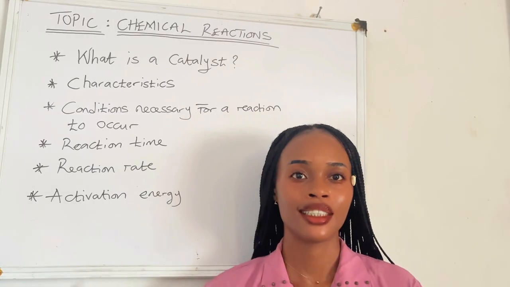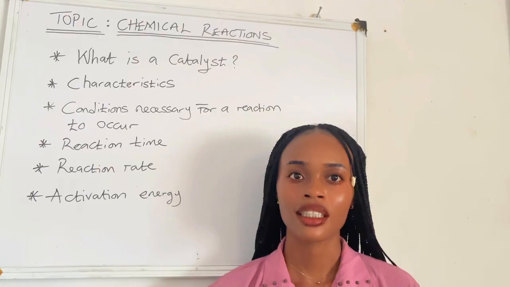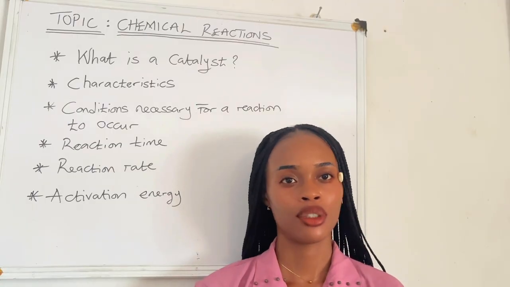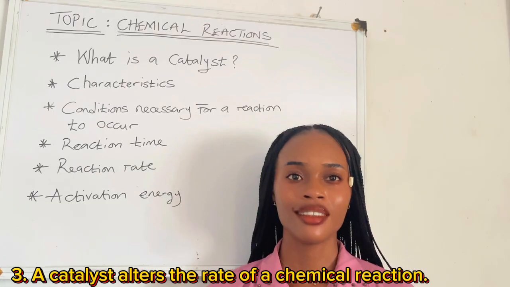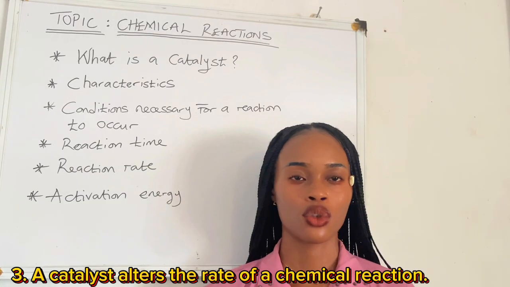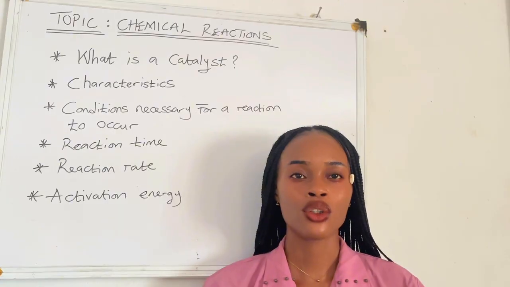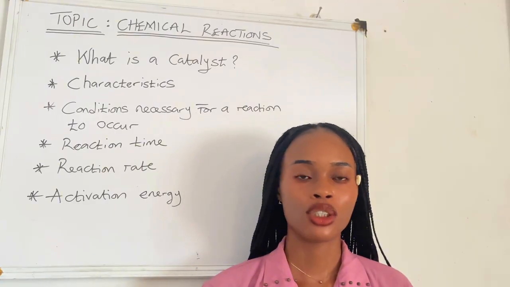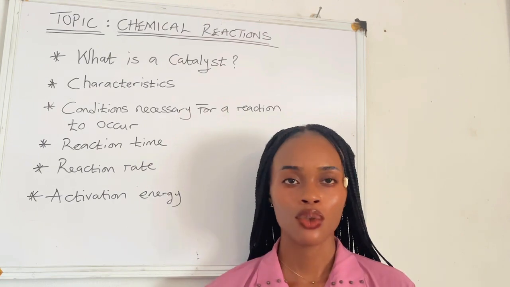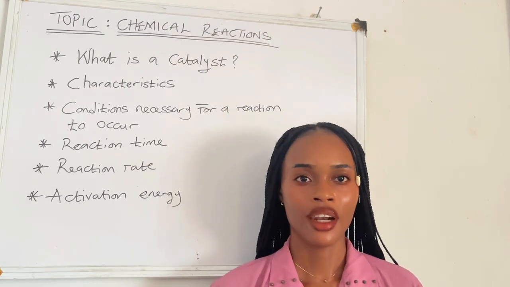It is introduced during the course of a chemical reaction. Please take note. The third point is that a catalyst alters the rate of a chemical reaction. When we say alter, we mean to change. I'm going to be defining what rate of chemical reaction is, but just take note that a catalyst alters the rate of a chemical reaction.